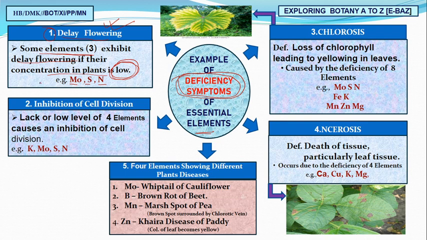So I will give you tricks to remember. Motion, remember I am telling you, motion. So remember motion: its deficiency causes delayed flowering. Similarly, second, inhibition of cell division. If the low level of these 4 elements is given, cell division will be inhibited.